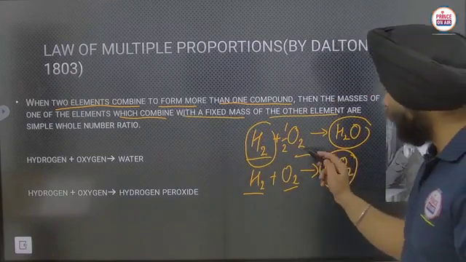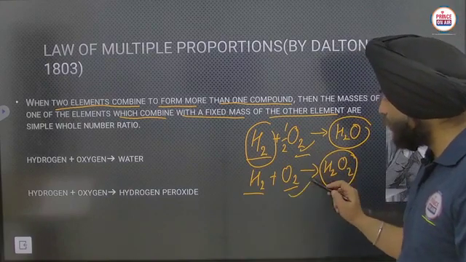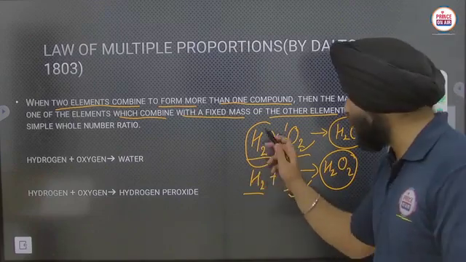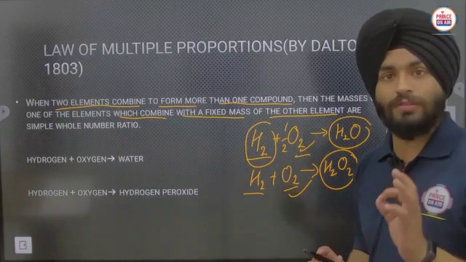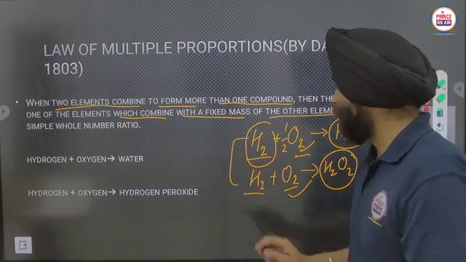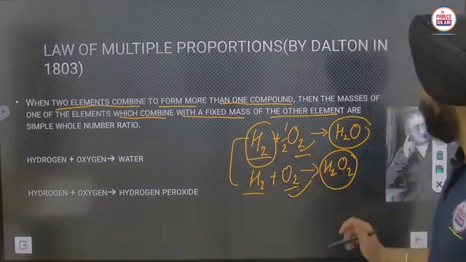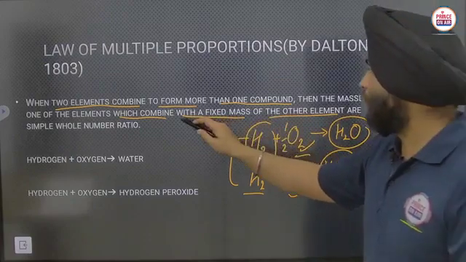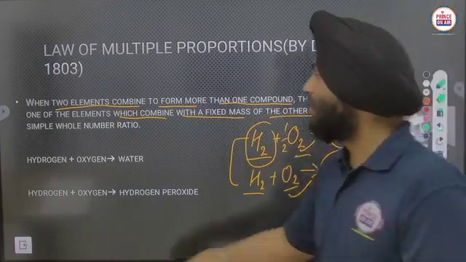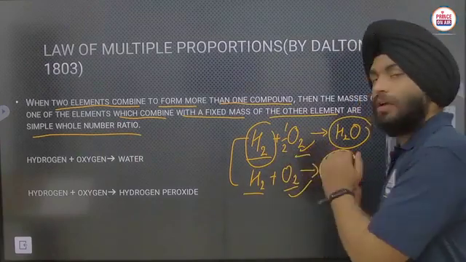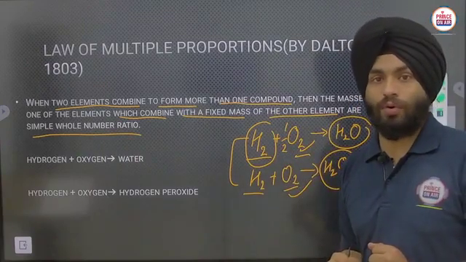Means if I am taking oxygen and fixing the mass of any one element, for example I am going to fix the mass of hydrogen here, the masses of the other element are in simple whole number ratio, means that we will get the other's mass in a fixed whole number ratio.